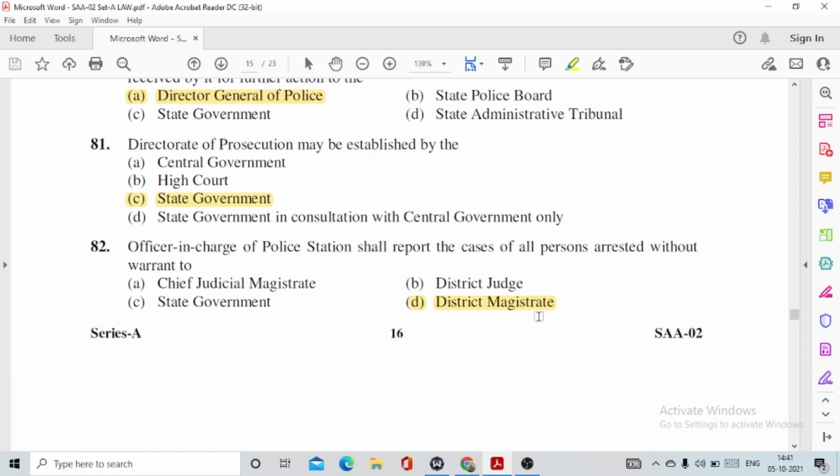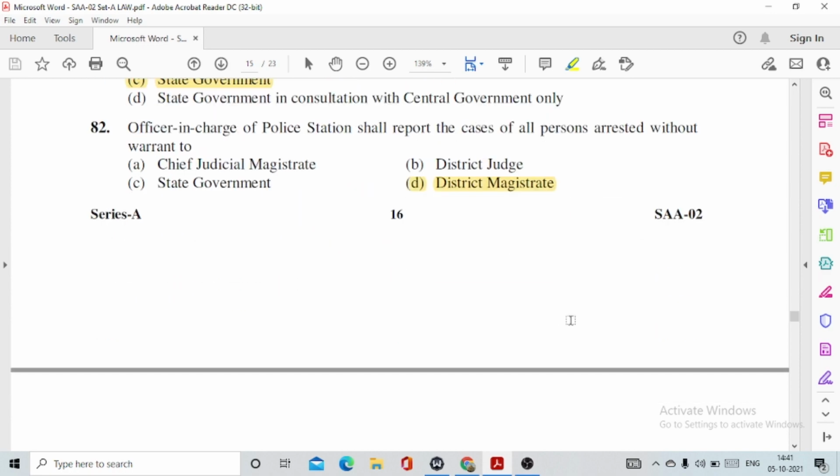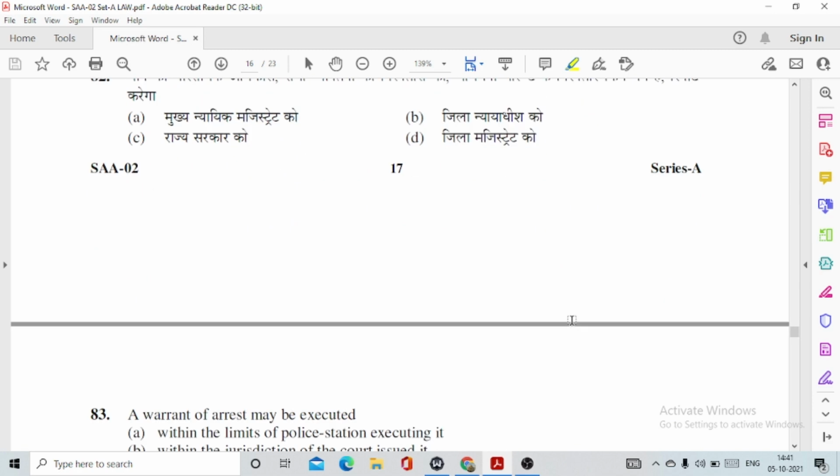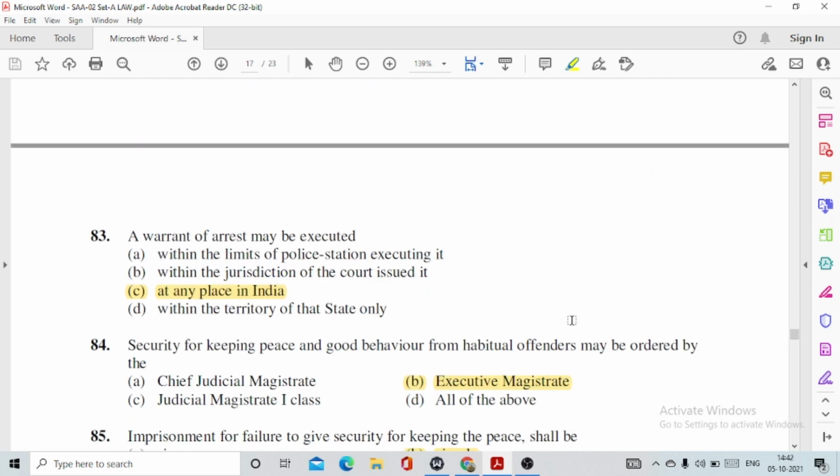Officer in charge. 82, officer in charge of police station shall report the cases of all persons arrested without warrant to option number D, District Magistrate. Then question number 83. So now you have understood, like from local laws of Uttarakhand, you may have questions around 20 this time,